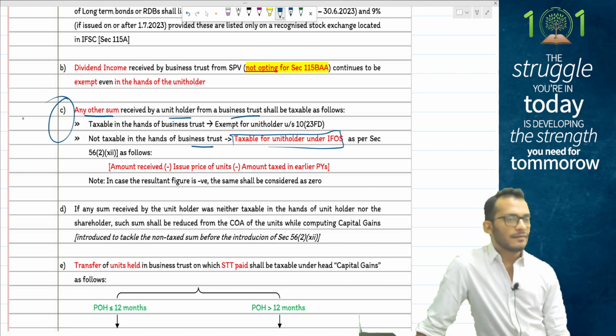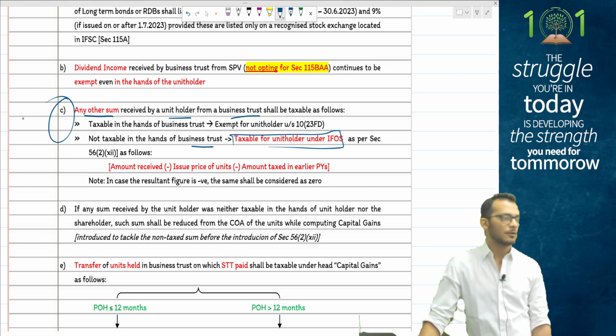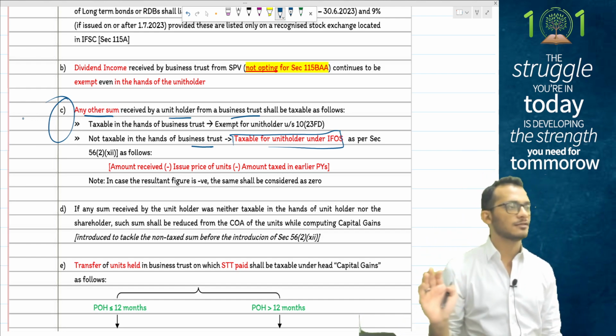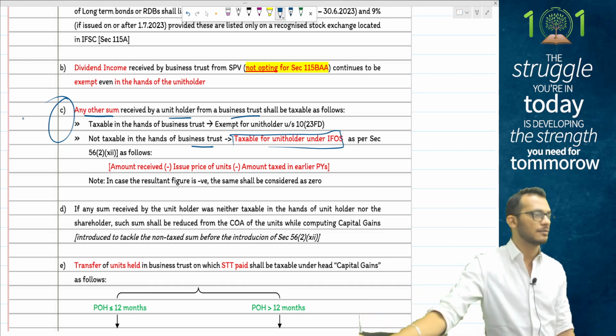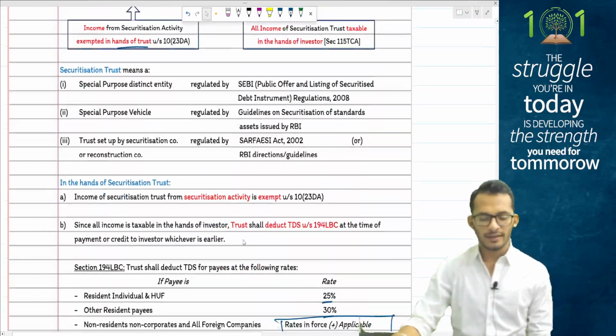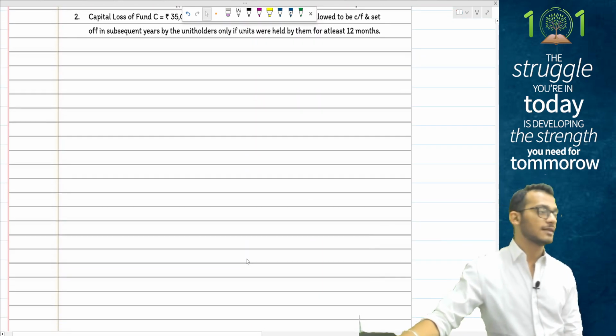Yes, although even ICAI is a little unclear on how they will draft questions on this, but it is what it is. They can give you a random thing. They can come and say this item is not taxable in both the hands of unit holder and business trust, then say it is taxable in the hands of unit holders under the head IFOS. Under that IFOS, that is what your rules are when it comes to your alternate investment fund, business trust and securitization trust.